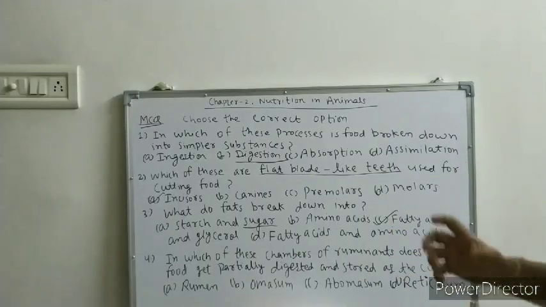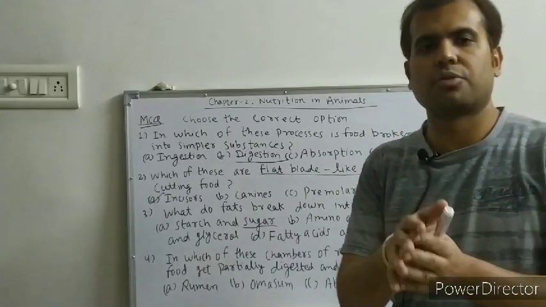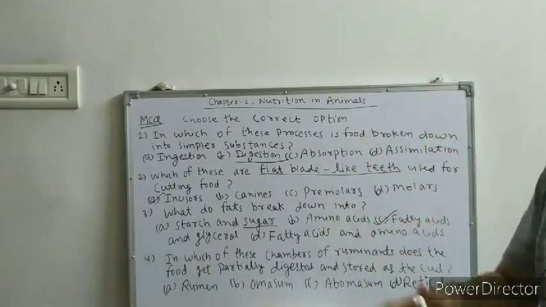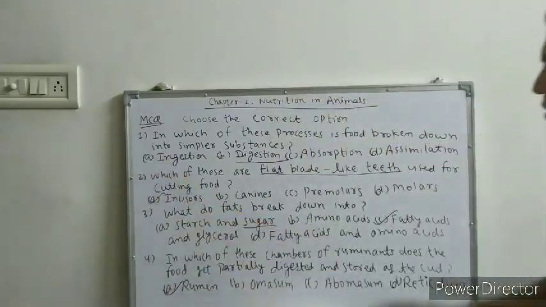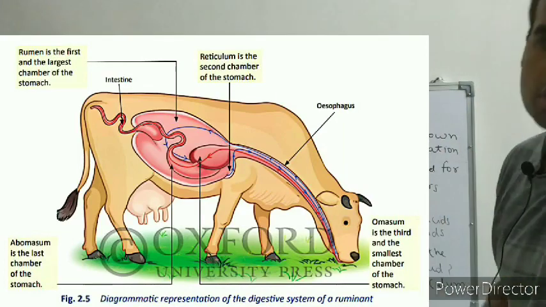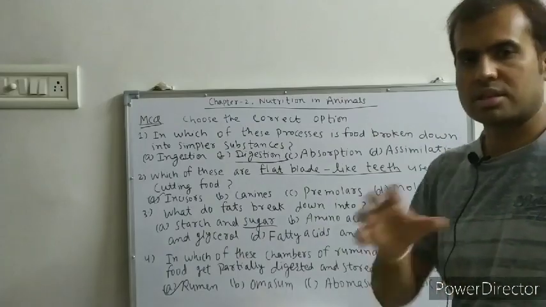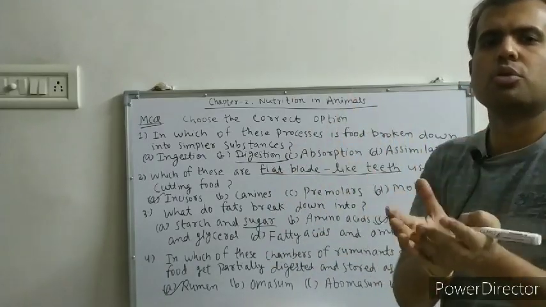So what is the chamber in which partially digested food, which is called cud, is stored? The first chamber, which is called rumen. You will see in the figure, rumen is the first chamber in which partially digested food is stored as cud. Cud is the name of partially digested food.